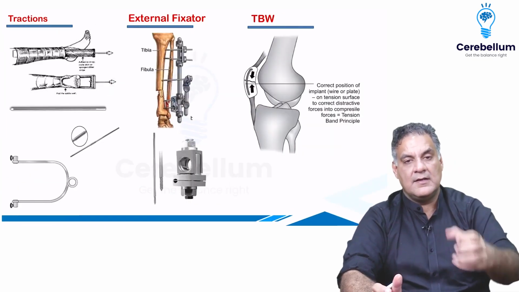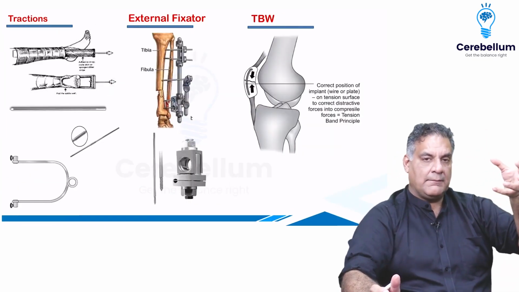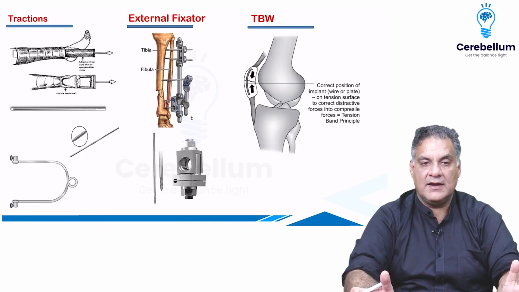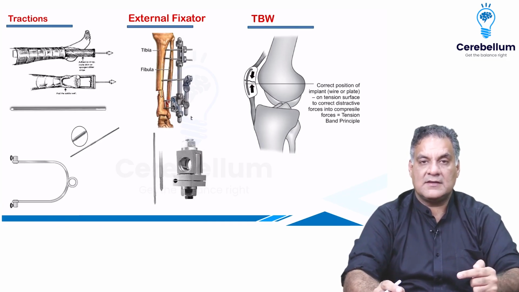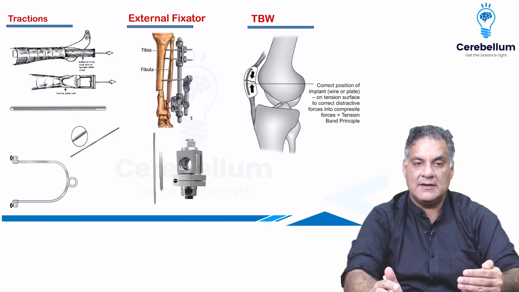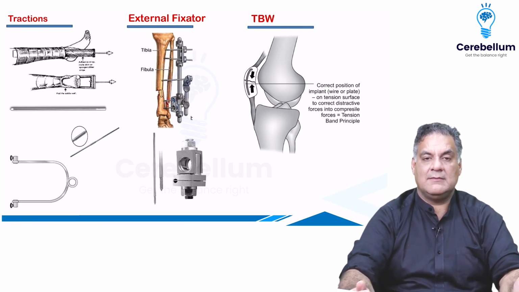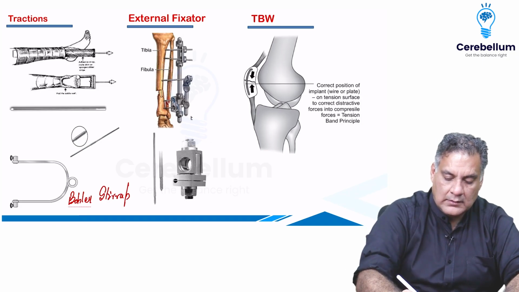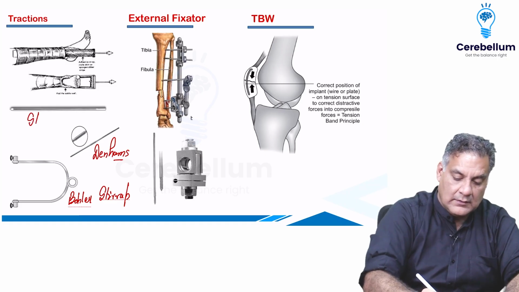The posterior is the most important one. When you treat a fracture, you can apply tractions to it, either to the skin, where you can give 4 to 5 kgs of weight, or you can put a pin inside the bone. Either it can be a simple Steinmann pin, or a threaded Denham's pin along with a Bohler stirrup. Denham's pin is for osteoporotic bones, and Steinmann is for normal bone.